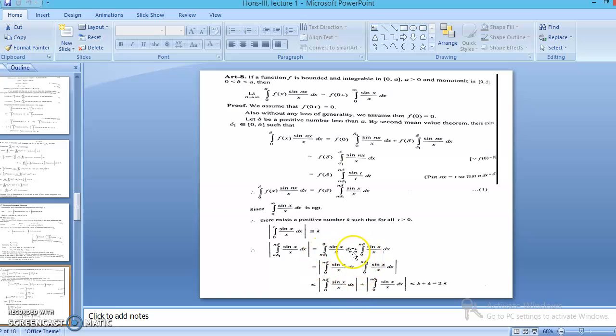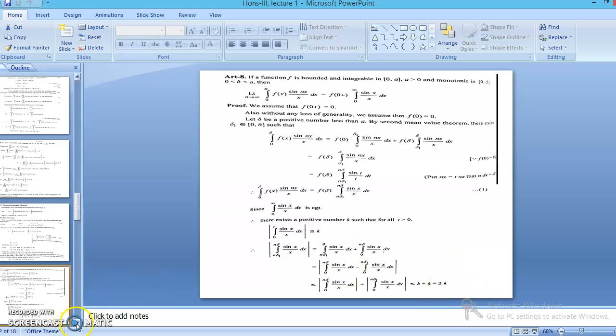Then we change the limits of the first integral, and it becomes negative. By the triangle inequality, we split the modulus of these two terms. As from the above equation, this integral is less than or equal to k, so both these moduli are less than or equal to k, and we get the right hand side of the equation as 2k.